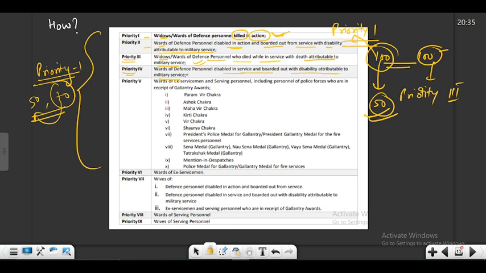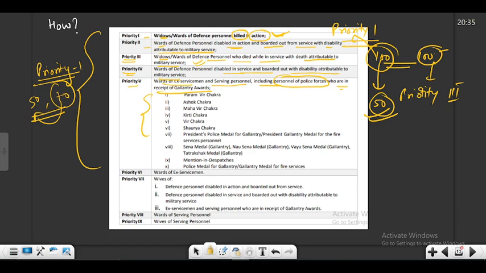So these are the top 4 priorities. In priority 5, we have wards of ex-servicemen and serving personnel, including police forces also, who are in receipt of gallantry awards. So anyone serving or retired who has received these awards in the following sequence will be a part of priority